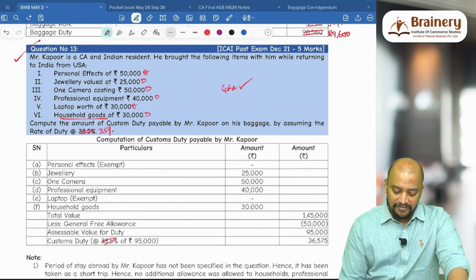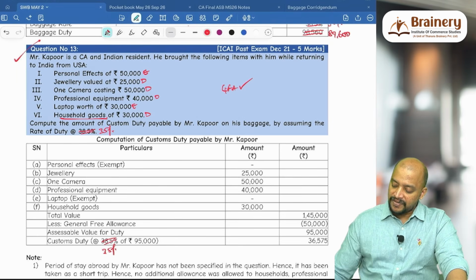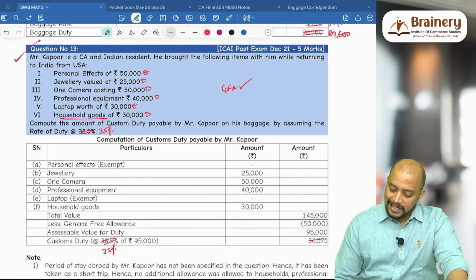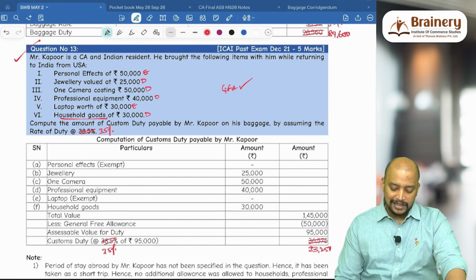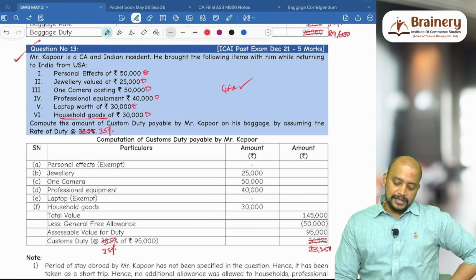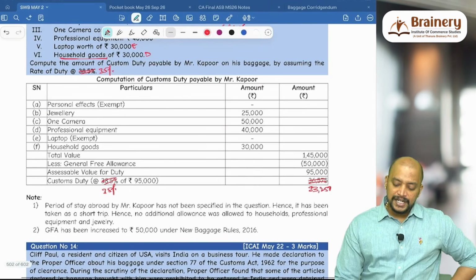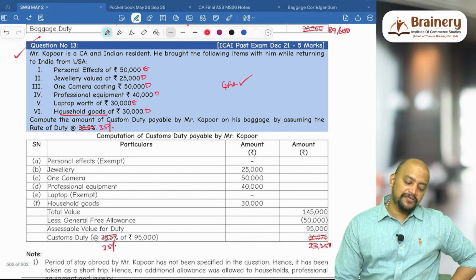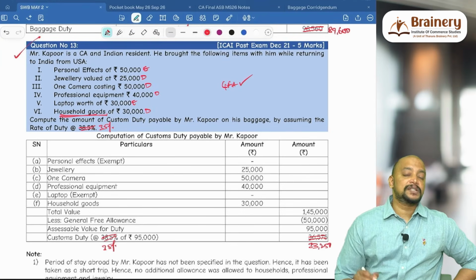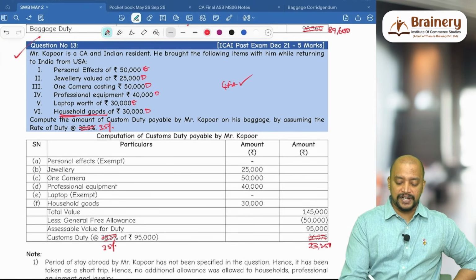So 35% of 95,000 is 33,250. 33,250 can be taken. And even for household goods, remember, general free allowance applies, but it will not come under used personal effects.